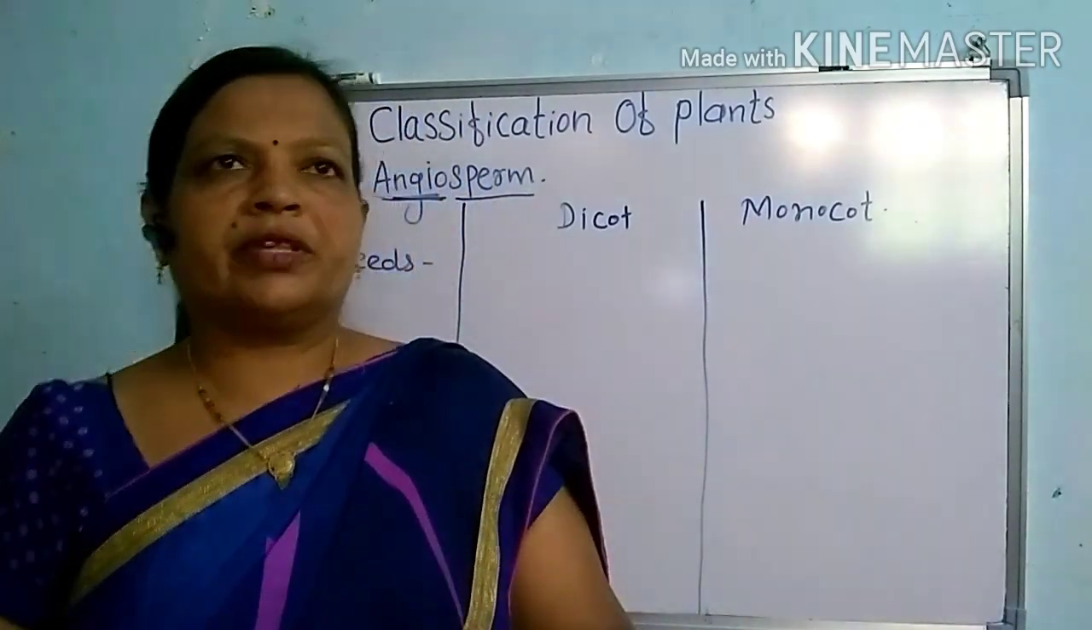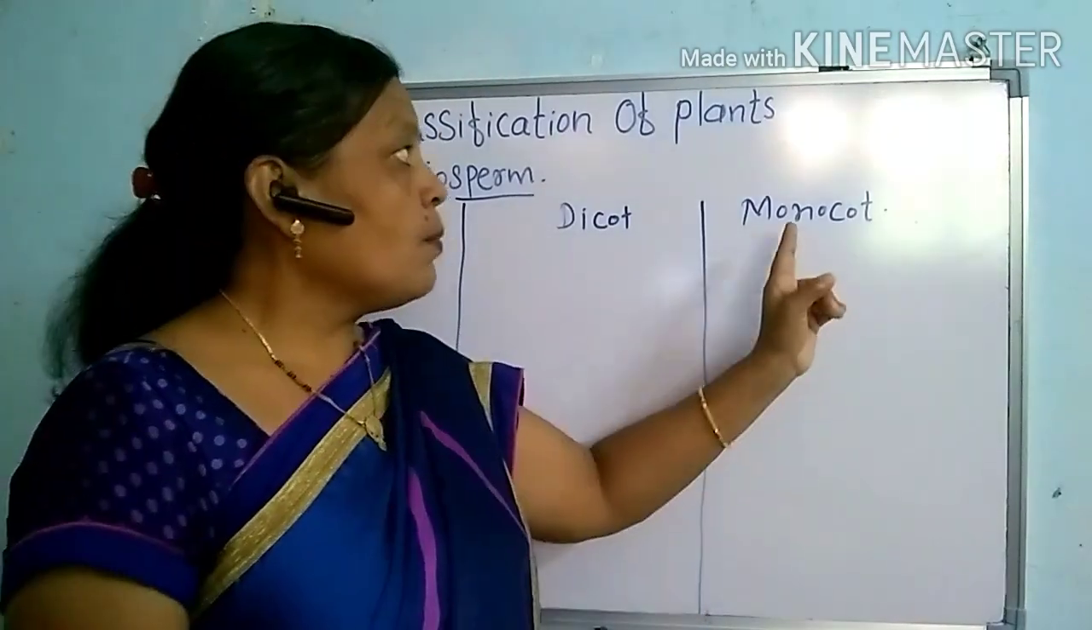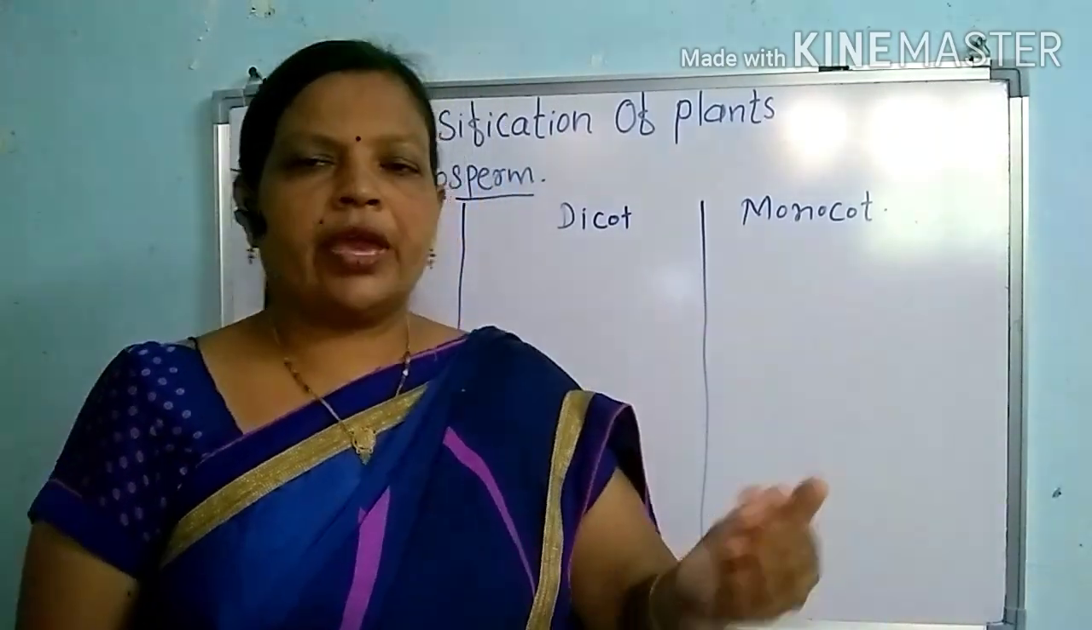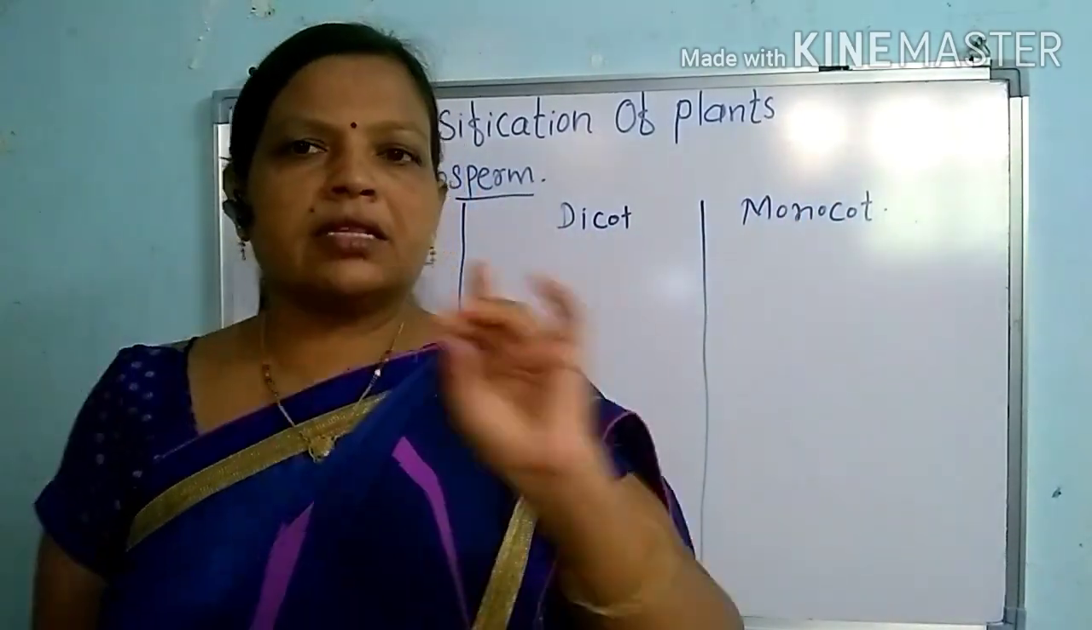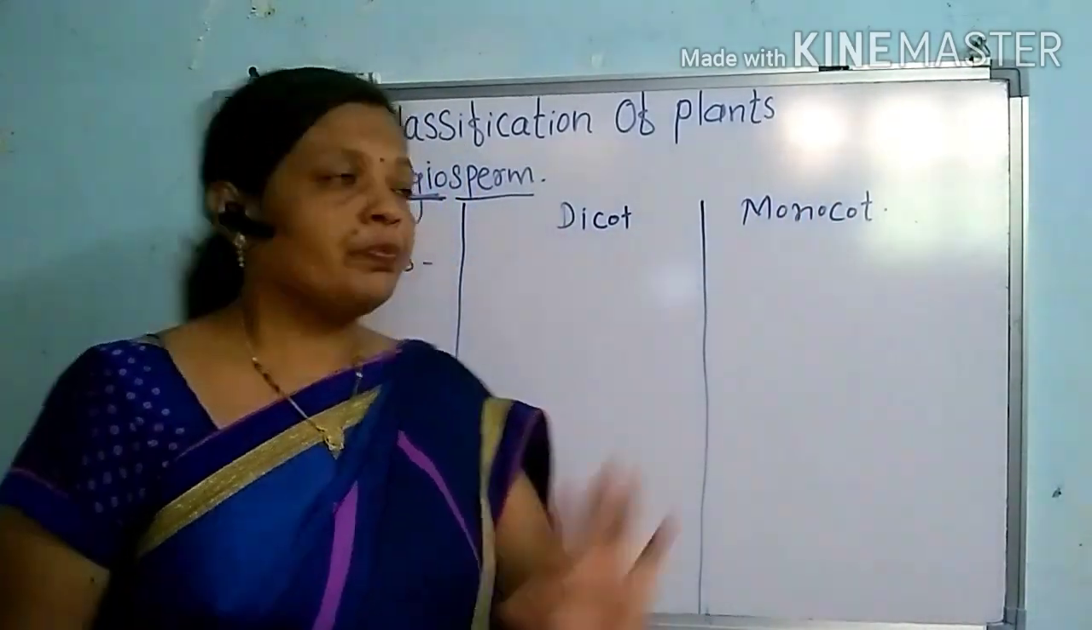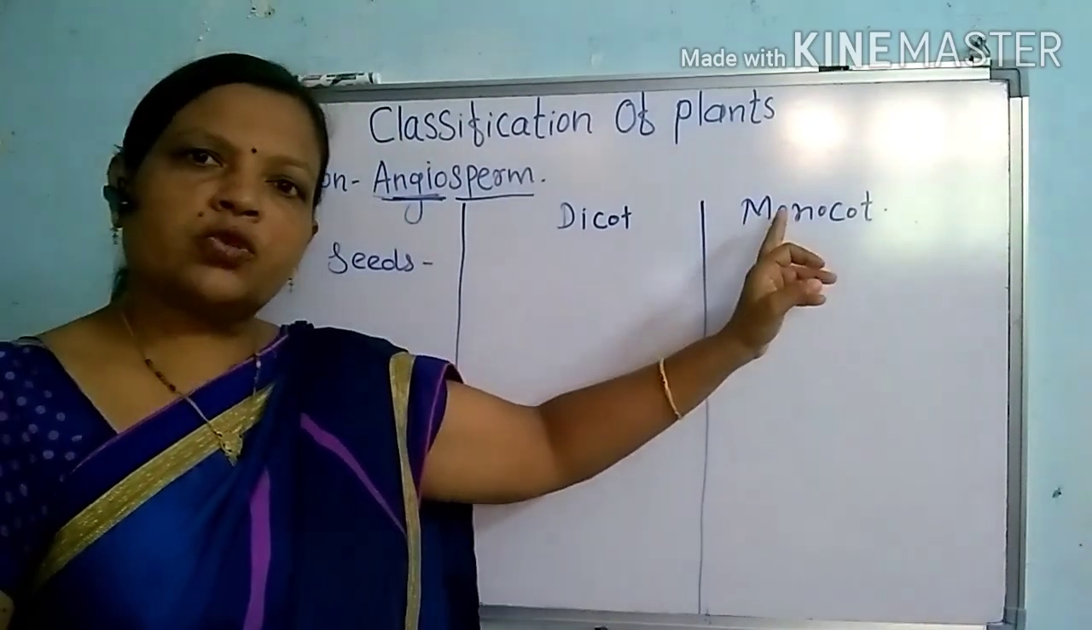Such types of seeds are called monocotyledonous seeds, or they contain a single cotyledon. Mono means single. A single cotyledon is present in this plant. So this plant belongs to the monocot.